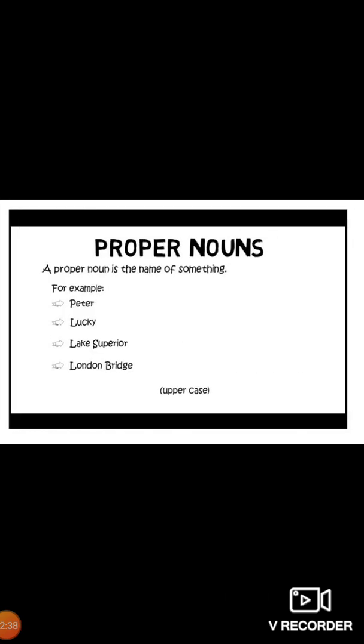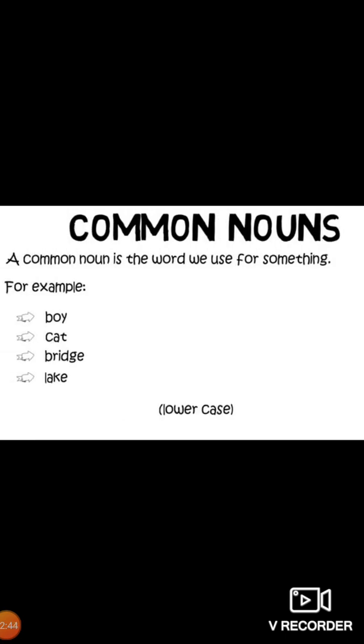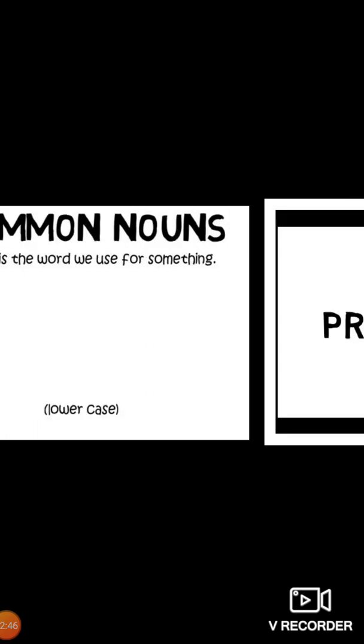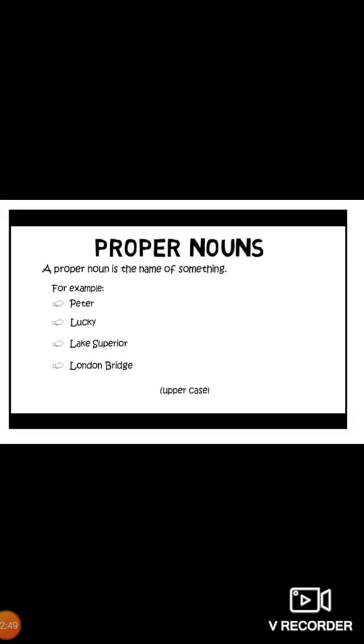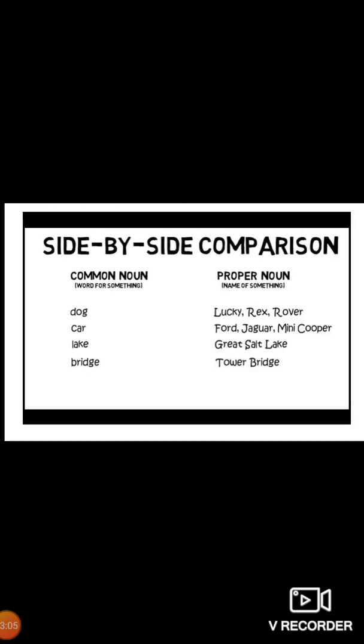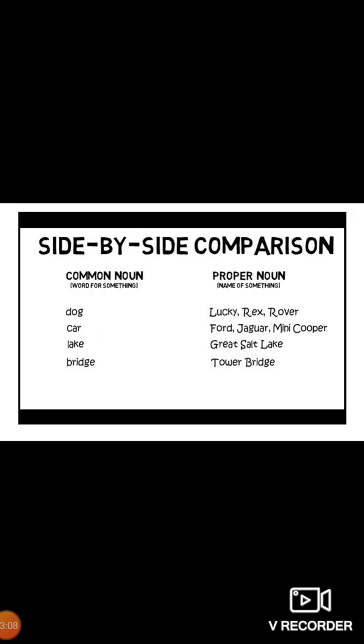And a proper noun is the name of something. Here you need to differentiate. The common noun is the word used for something, and the proper noun is the name of something. Examples are Peter, Lucky, Lake Superior, London Bridge, and a proper noun is always written in uppercase. It means it begins with a capital letter. Side by side comparison we can see here. Common noun is a word for something, and proper noun is the name of something.